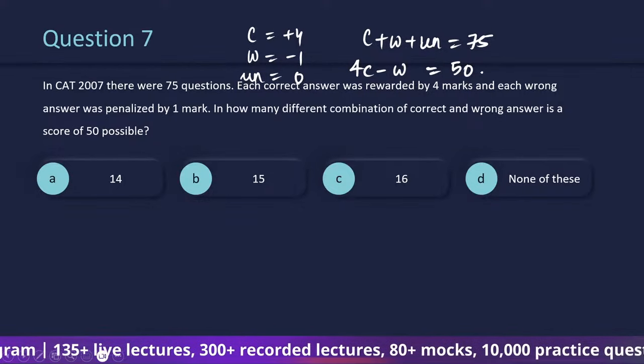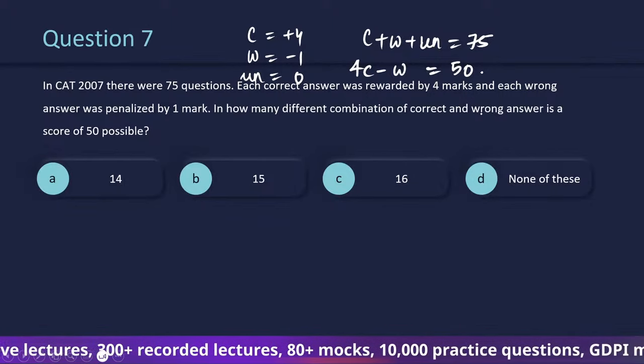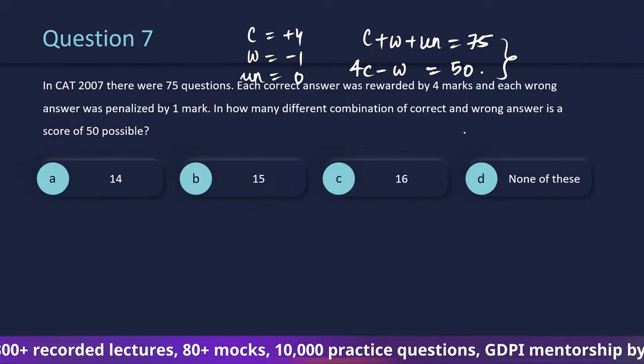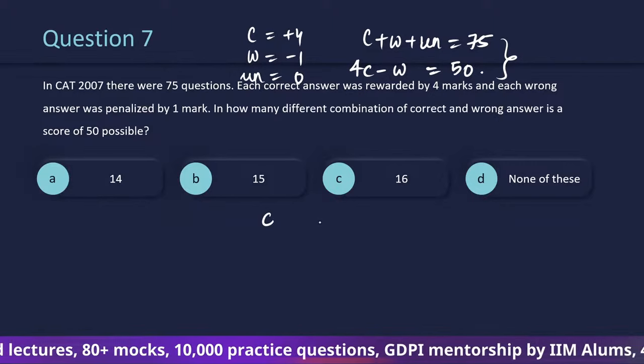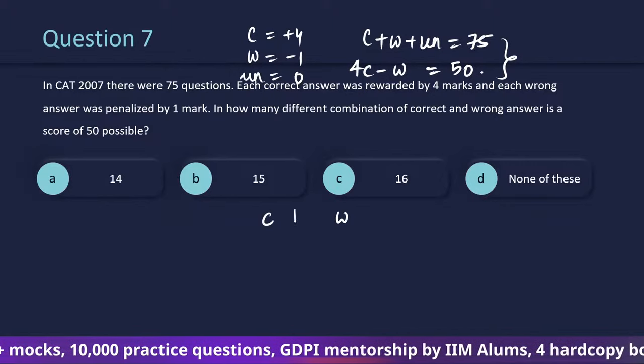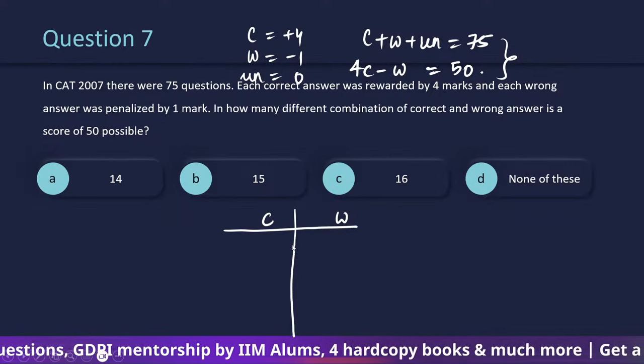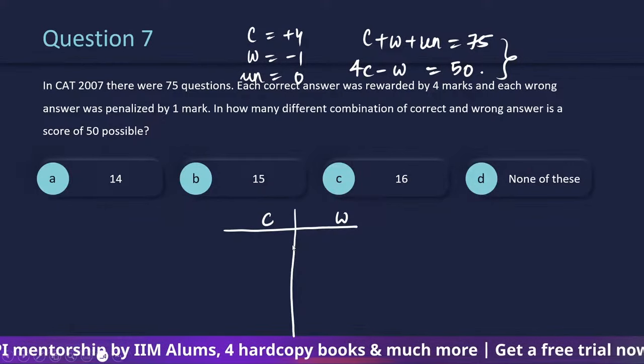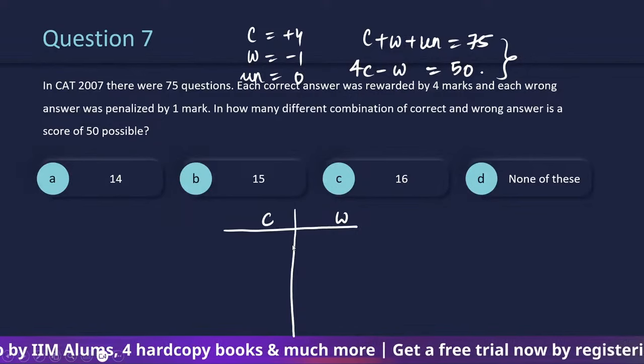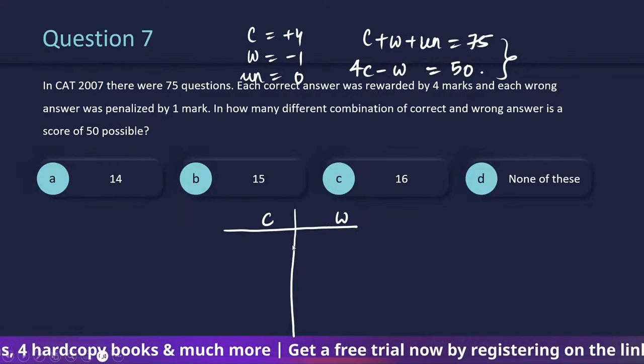We can start using the two equations and solve it, or what we can do is let's look at correct and wrong. ठीक है, मैं unattempted हटा देता हूं, but if I remove unattempted, C and W will get us a unique answer.